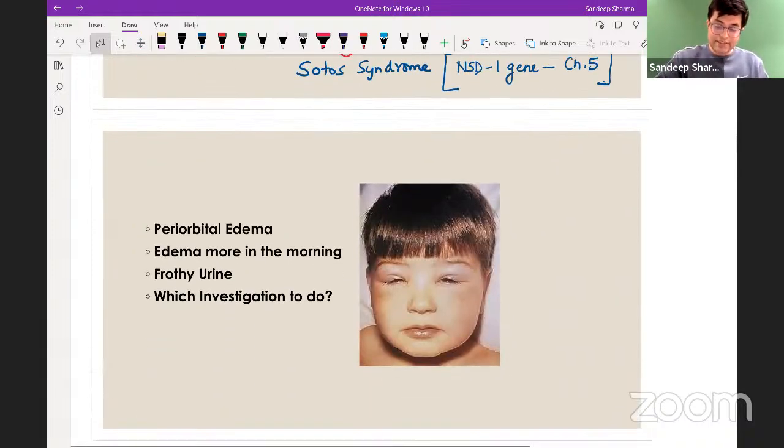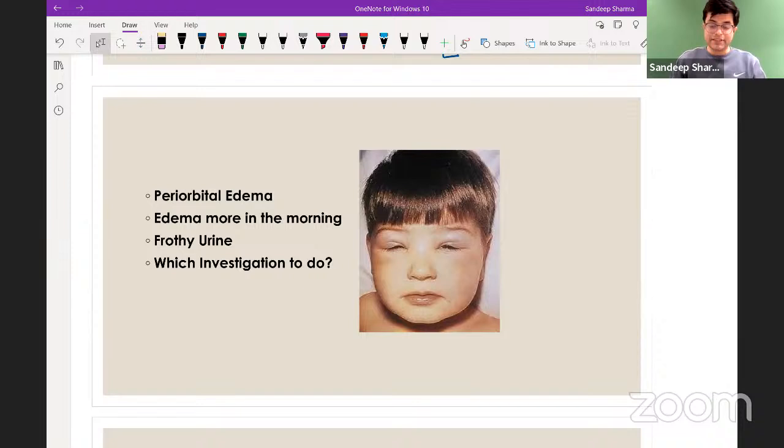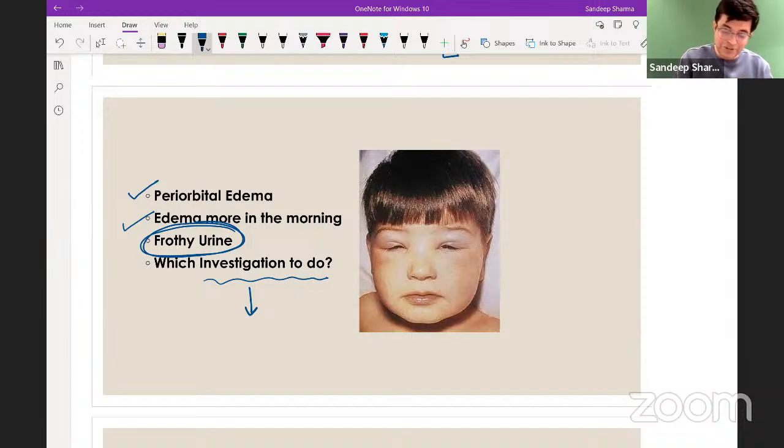Look at the next scenario. This is a child who has periorbital edema. The edema is more in the morning. The child is also passing frothy urine. Which investigation would you like to do? This child has all the features suggestive of likely nephrotic syndrome. And so which investigation would you like to do? You will like to do urine protein.